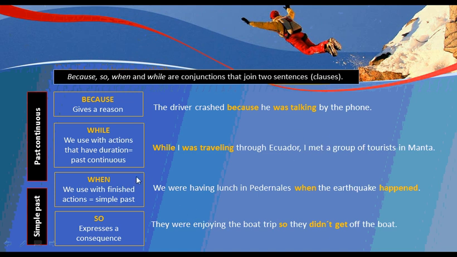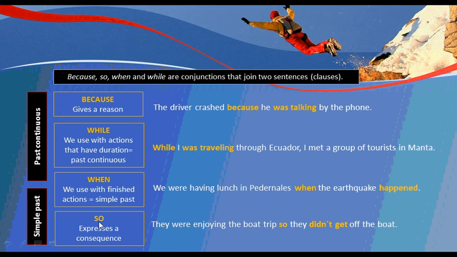With when, time, we use finished actions with simple past. We were having lunch, continuous. We were having lunch in Pedernales. What happened? When the earthquake happened. Okay, good. Simple past. After when, simple past.